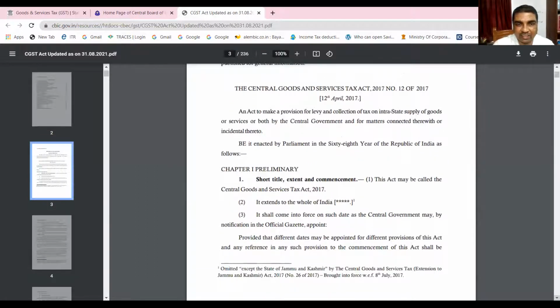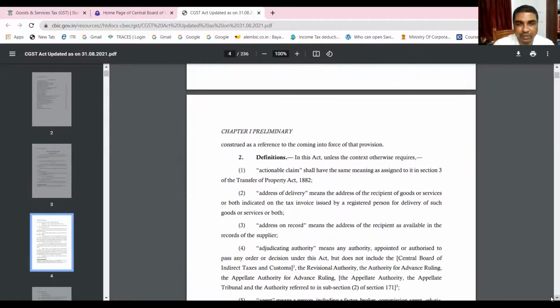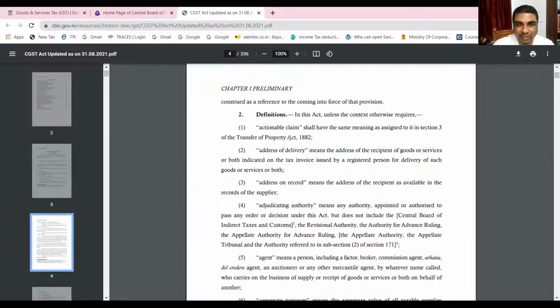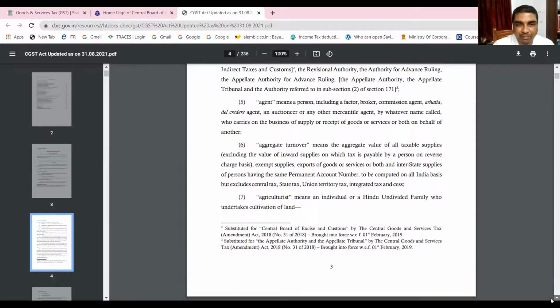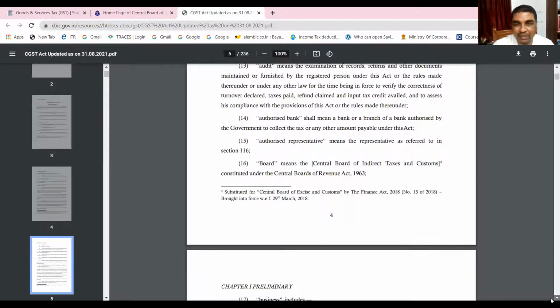This is the CGST Act. You see Section 1 talks about the short title, extent and commencement. Then comes Section 2. What is an actionable claim? It is defined here. We have to refer to the Transfer of Property Act. I'll be explaining what actionable claims are. Right now, I want to show you the definition of goods. You can find it here.